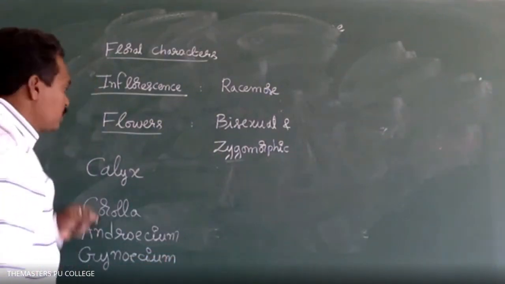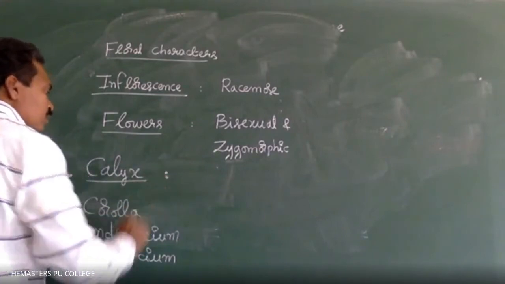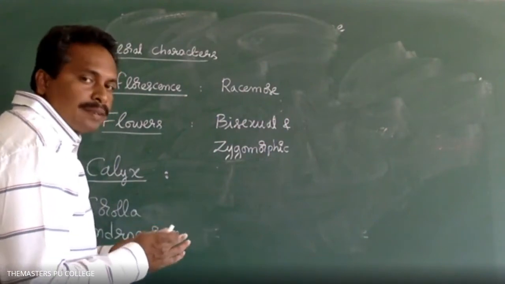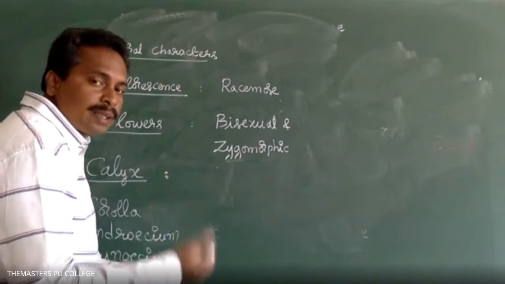First of all, you have to know about the calyx. Sepals are 5. Fused sepals are called gamosepalous. Yes.